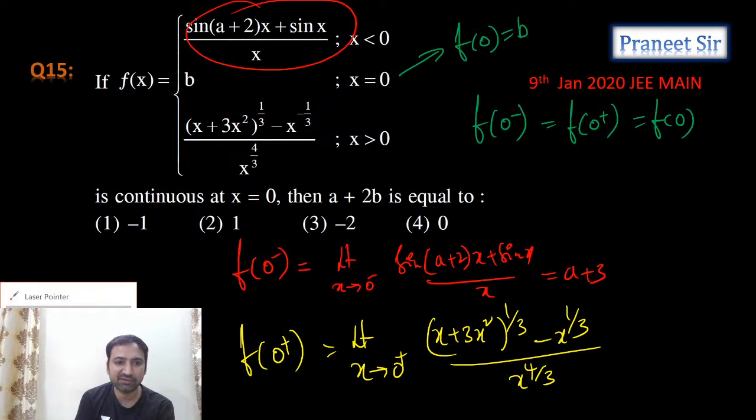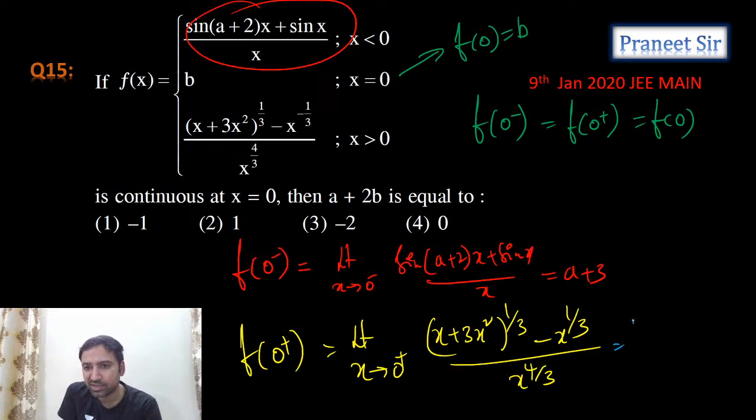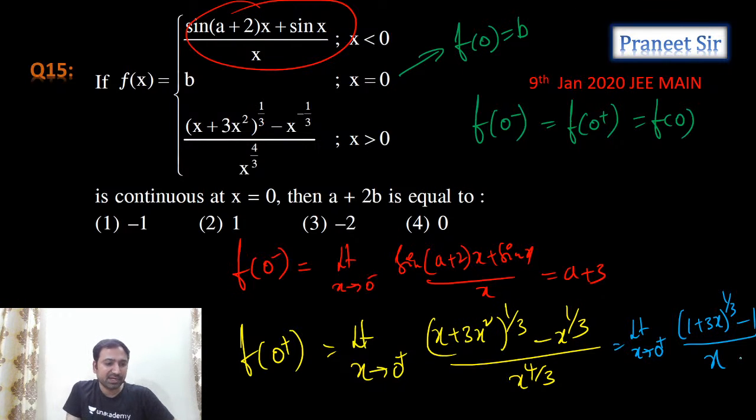So x power 1 by 3 we can cancel, guys. If you cancel x power 1 by 3, what do we get? So (1 plus 3x) whole power 1 by 3 minus 1, by x. That's what we're getting. So can we apply L'Hospital rule?